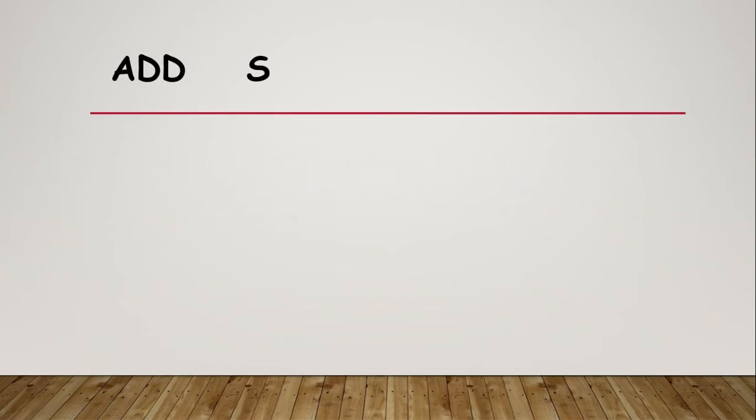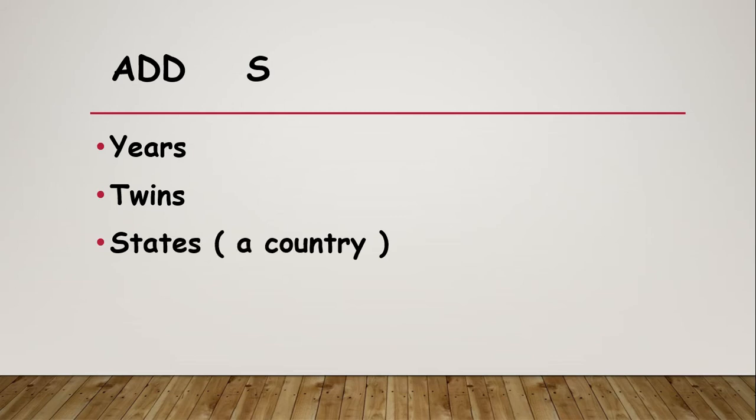Let's start with the first rule. Add s. Most words in English need the letter s at the end. This is the word years, year, years. Twin, twins. State and states. The word state ends with e, so it is S-T-A-T-E and you have to add s at the end. One state, this means one country.